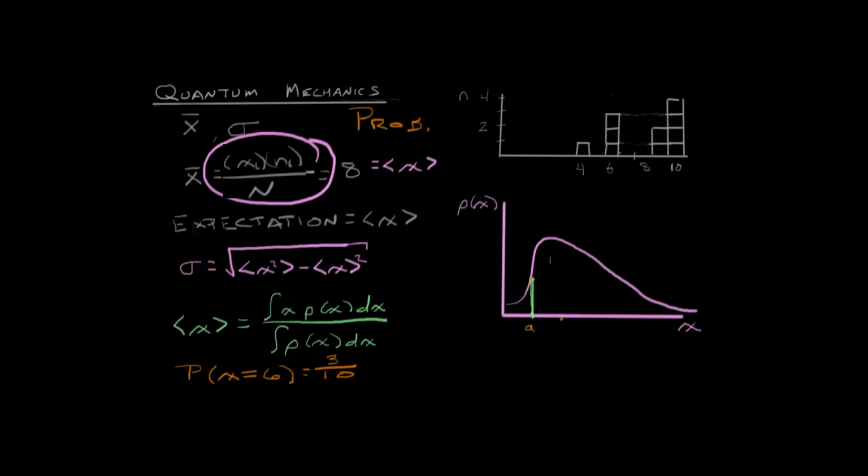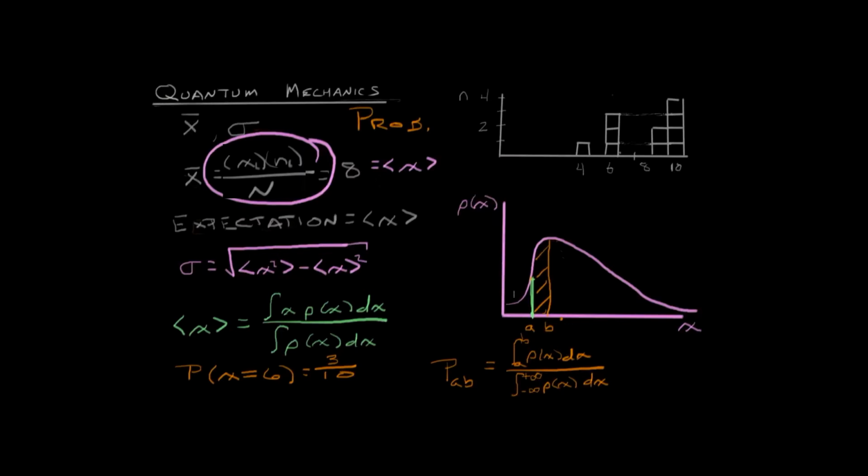Likewise, if we were to take a look at our continuous probability distribution, we'd say, what is the probability that somebody got between an A and a B, whatever that is? Well, we'd find first the area under this curve, and then we divide it by the area under the entire curve.